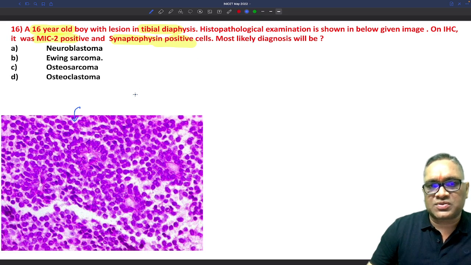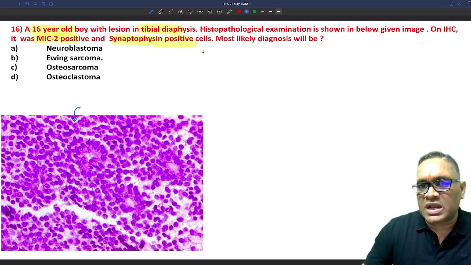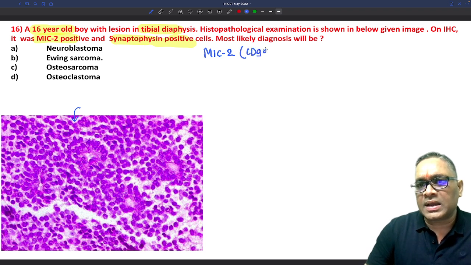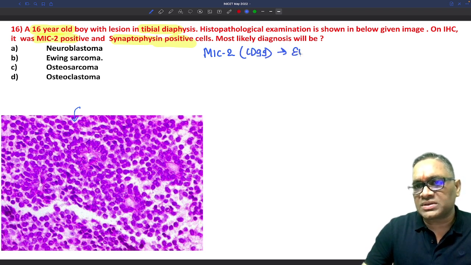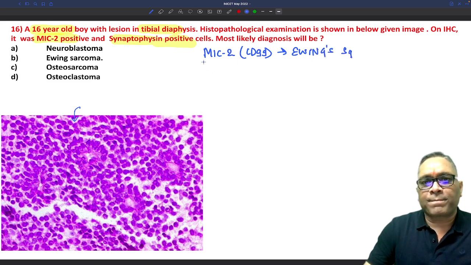So these are the things which we have to consider, because MIC2, or CD99, is usually positive in which cancer? It is seen in Ewing sarcoma, right?